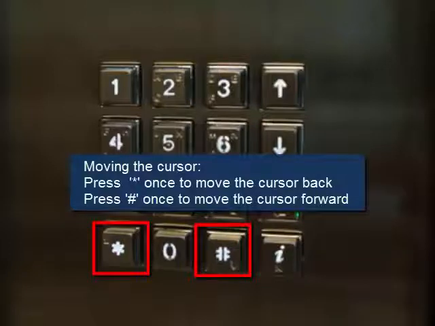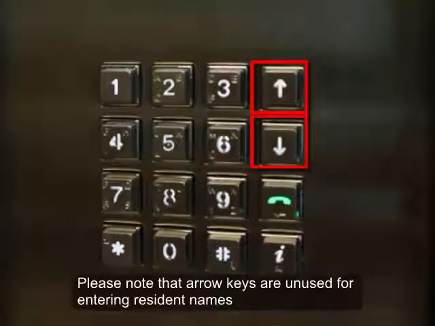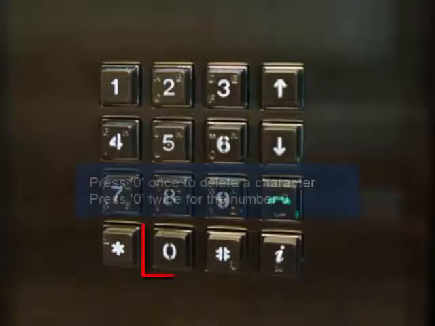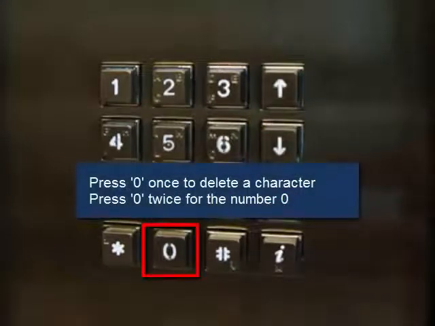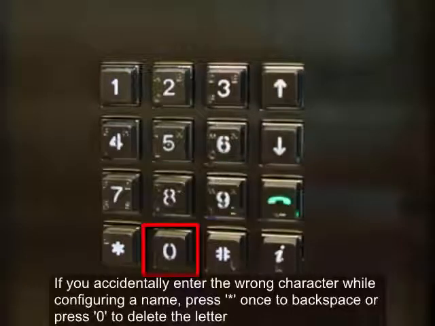Moving the cursor. Press the star key to move the cursor back. Press the pound key to move the cursor forward. Please note that arrow keys are unused for entering resident names. Press 0 once to delete a character. Press 0 twice for the number 0.